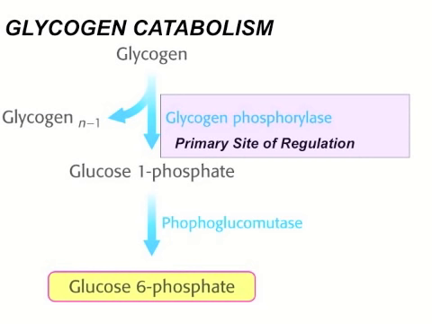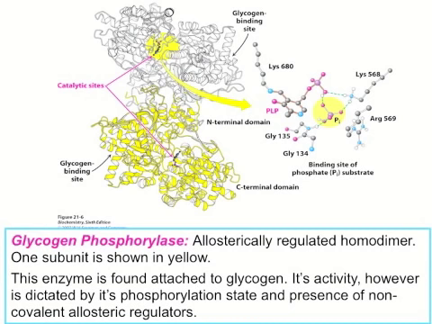The glycogen phosphorylase enzyme is shown here. It is a homodimer that's allosterically regulated. One of the subunits of this dimer is shown in yellow and the other one is shown in white. Now, this enzyme is generally found attached right to glycogen, but its activity is dictated by its phosphorylation state and also by the presence or the absence of non-covalent allosteric regulators.